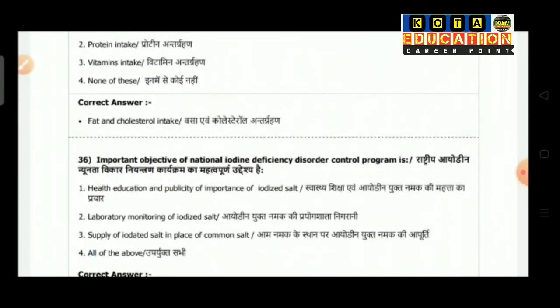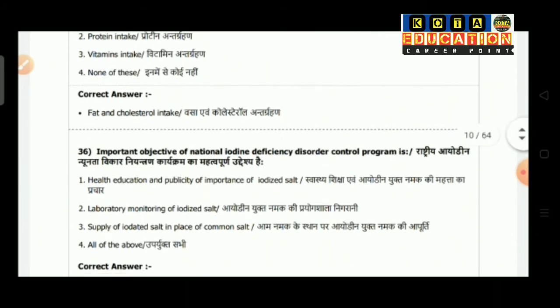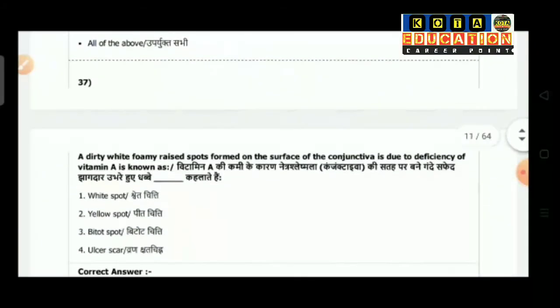Question number 36 is an important objective of the National Iodine Deficiency Disorder Control Program is. Option 1 is health education and publicity of importance of iodized salt. Option 2 is laboratory monitoring of iodized salt. Option 3 is supply of iodized salt in place of common salt. Option 4 is all of the above. So the correct answer is all of the above.